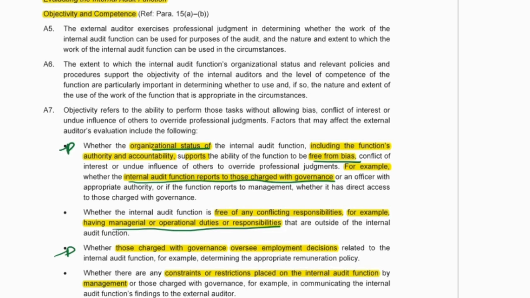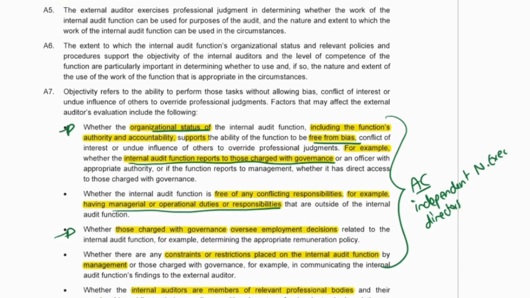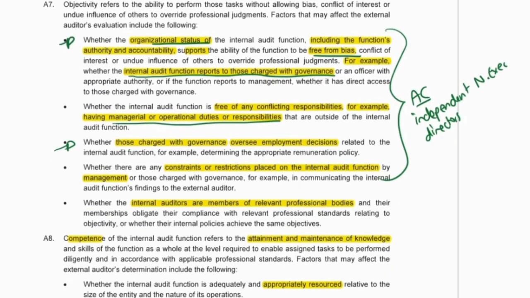And who do those charged with governance need to be? The audit committee, who comprise independent, non-executive directors. Other considerations, whether there are any constraints or restrictions placed on them, or whether they are members of a professional body.